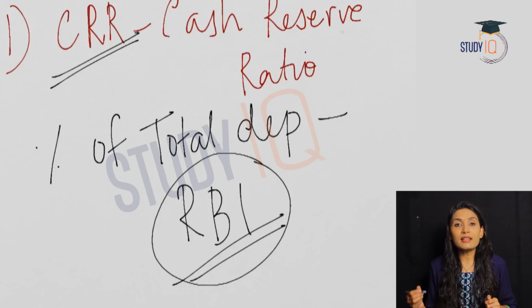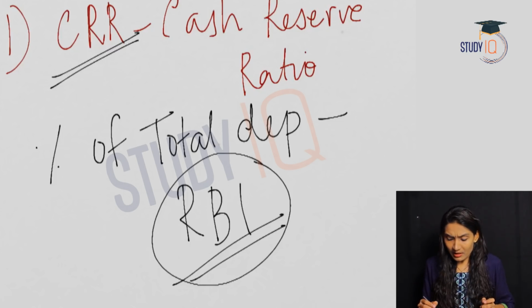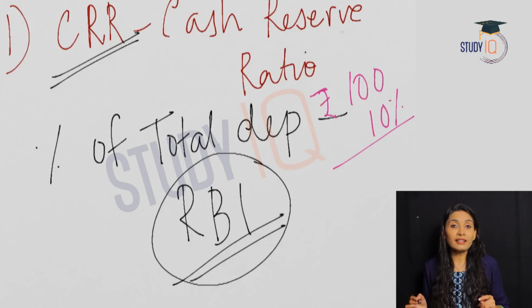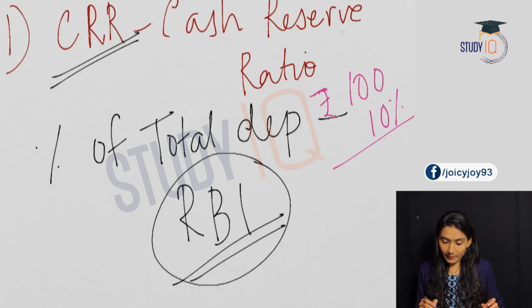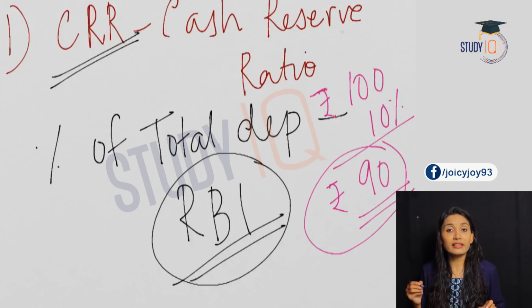Now let us see how the cash reserve ratio has an impact on money supply. Let us take an example. Suppose the total deposits of a commercial bank are 100 rupees and the cash reserve ratio is 10%. So, it means 10 rupees. Subtracting the cash reserve ratio from the total deposits, we get 90. So, 90 rupees is the amount that the commercial bank has for lending.